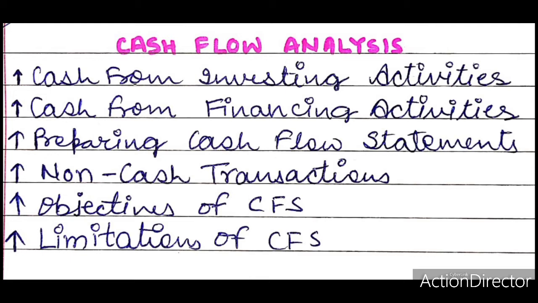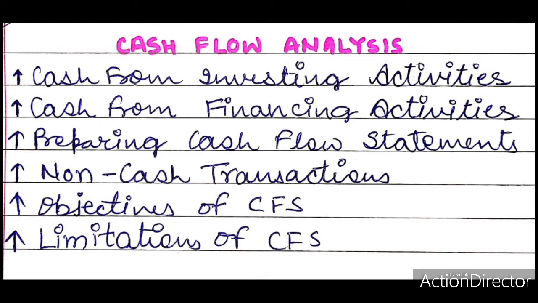Objectives and uses of cash flow statement. The primary objective of the cash flow statement is to provide information regarding the cash receipts and cash payments of an enterprise for an accounting period.